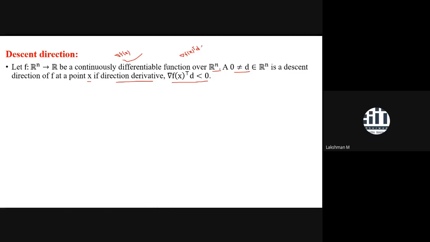In such a way, d comes in where the dot product of the gradient with d is less than 0. It means d is coming in the lower half space of the hyperplane.